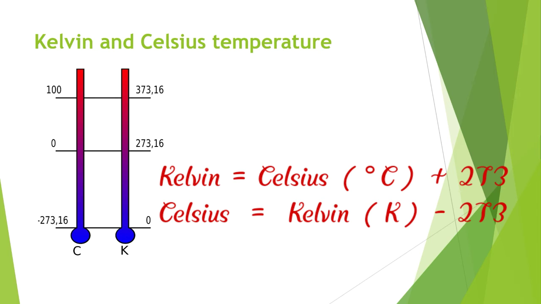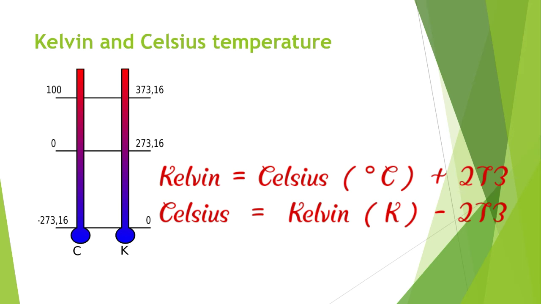We can express it in both ways. If you want to express it in Kelvin, you can; otherwise you can also express it in Celsius. If you want it in Celsius, we should remember that it begins at minus 273 degrees Celsius. Otherwise Kelvin begins with 0. So this is no problem.